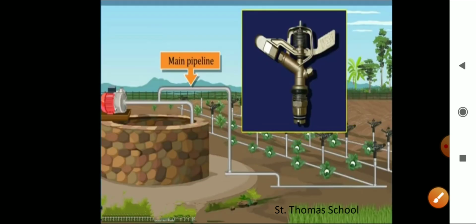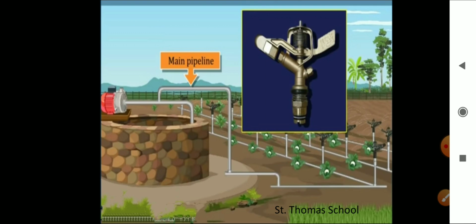You can see the nozzle fitted on top, and the main pipe joined with these nozzle tops. When the water is allowed to flow through the main pipe under pressure with the help of the pump, it escapes from the rotating nozzles.